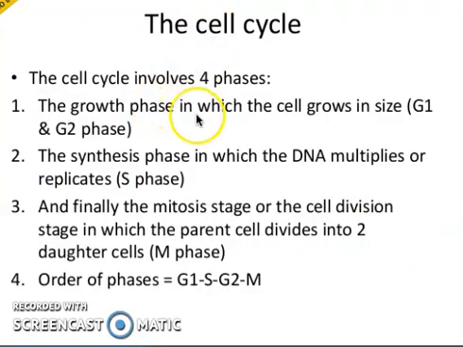The cell cycle involves 4 phases: the growth phase, in which the cell grows in size, that is the G1 and G2 phases; the synthesis phase, in which the DNA multiplies or replicates, called the S phase; and finally the mitosis stage, or the cell division stage, in which the parent cell divides into 2 daughter cells, called the M phase. So M stands for mitosis, S stands for synthesis, G stands for growth phase. The order of phases is G1, S, G2 and M.